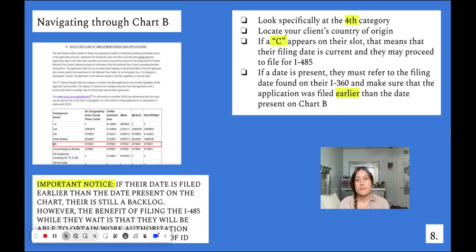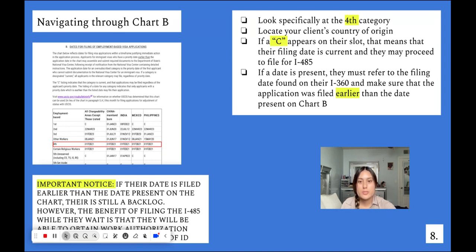Like I said, the visa bulletin consistently changes every month, and there are going to be some instances where Chart B is applicable. And if it is, instead of it just saying you're only responsible for using final action dates, it'll say something like go ahead and also use dates for filing or something like that.